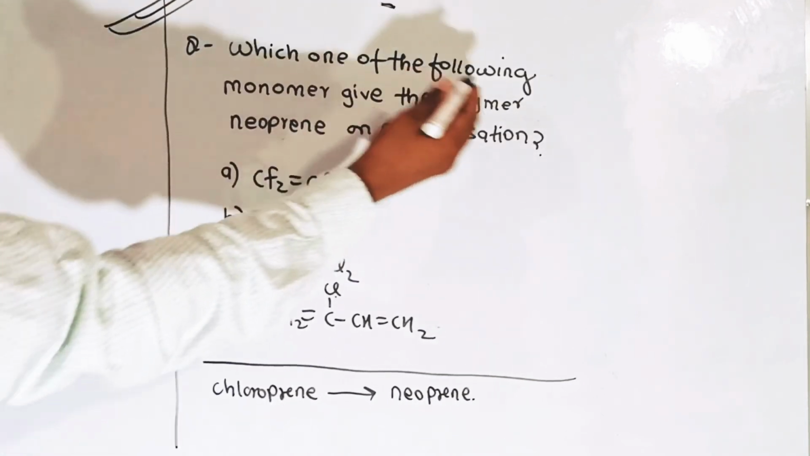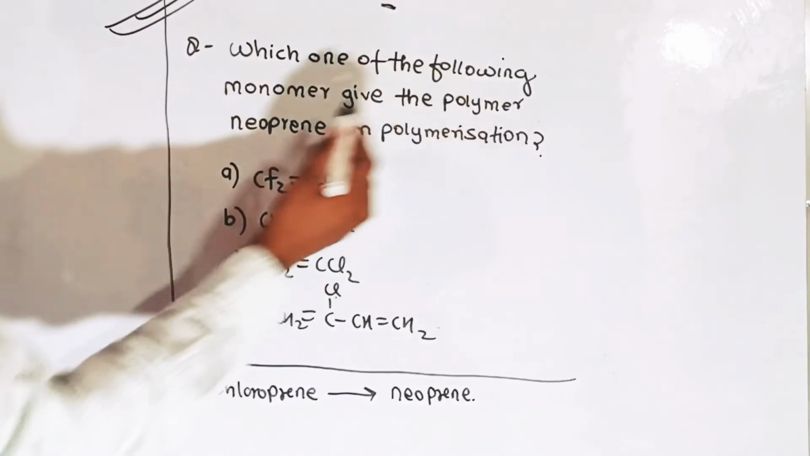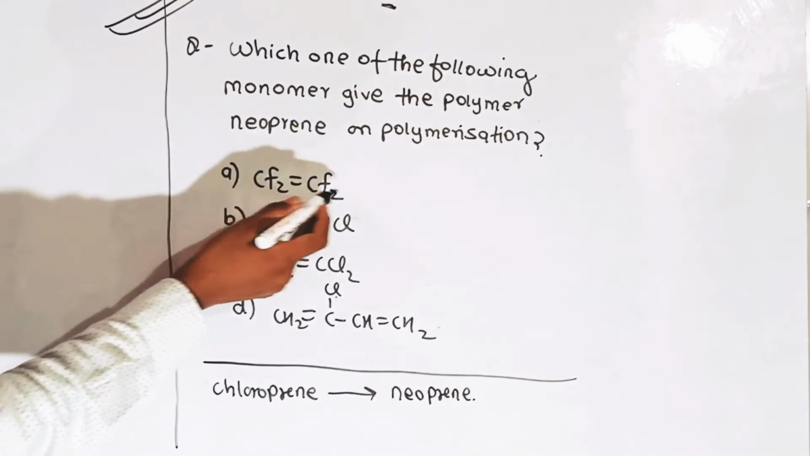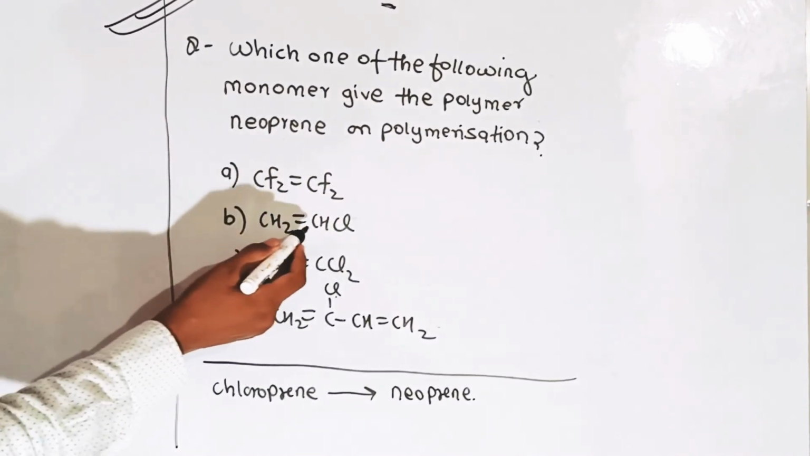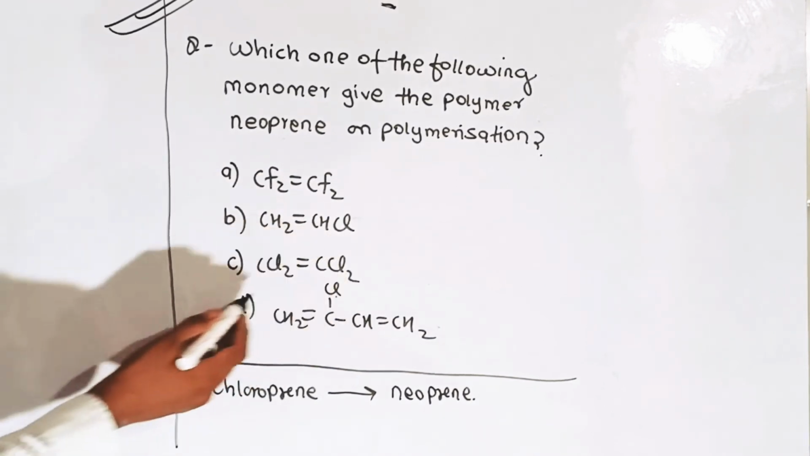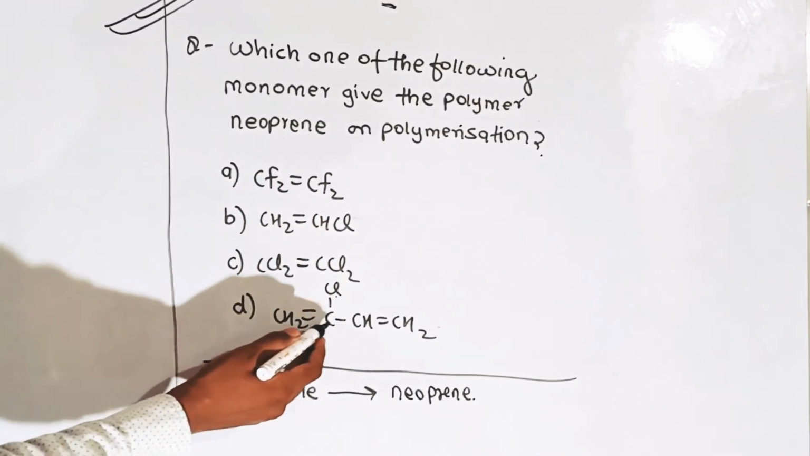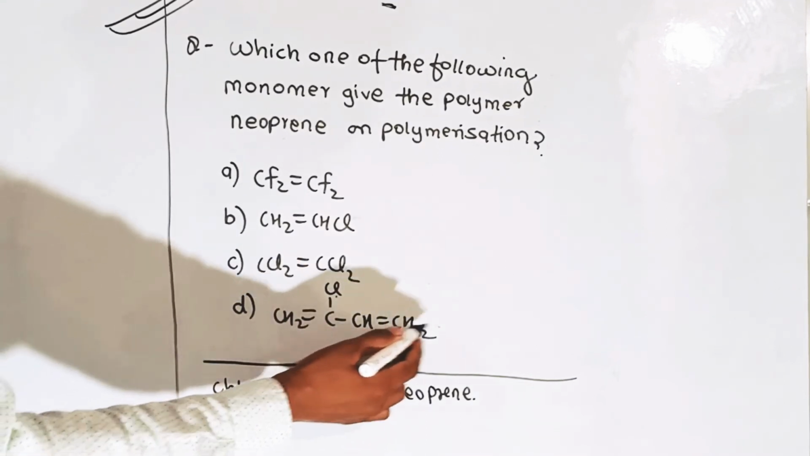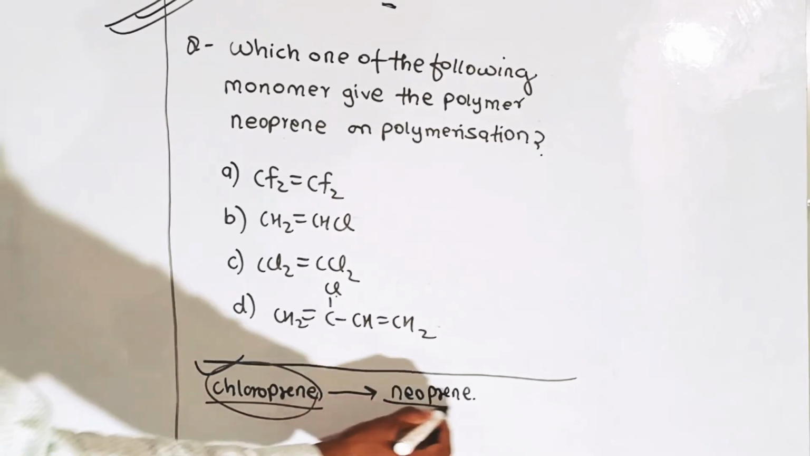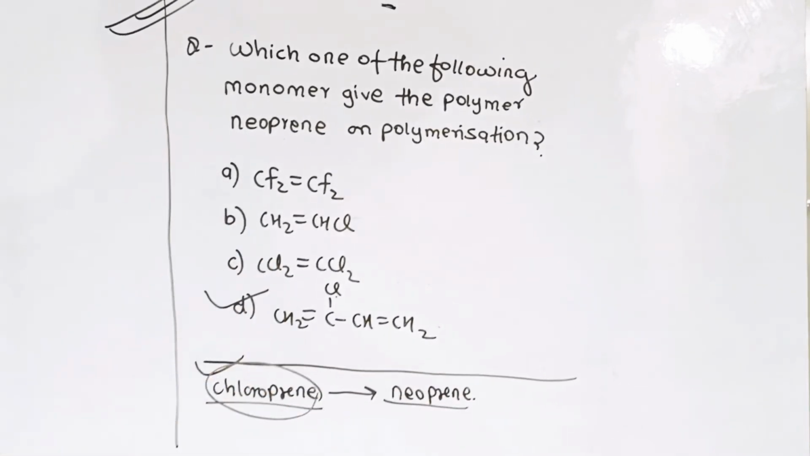Which one of the following monomers gives the polymer neoprene on polymerization? First option is CF2=CF2, second is CH2=CHCl, third is Cl2=Cl2, and fourth is CH2=CCl-CH=CH2. The correct answer is chloroprene. It will condense to form neoprene. The correct answer is D.